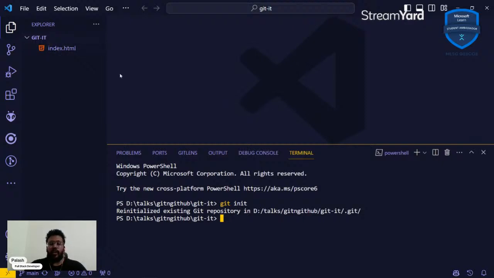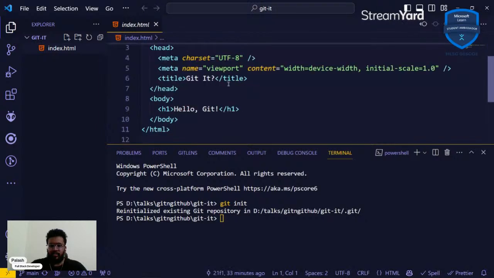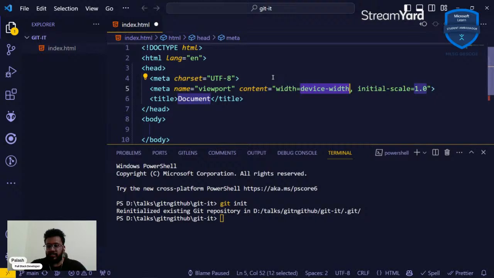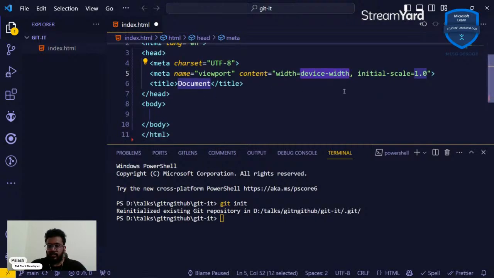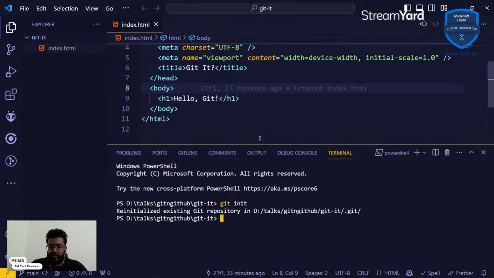If you go and create a new folder locally and run the command git init, you'll see a different message that the repository has been initialized, and that's all you need to do. Okay, and then we're going to be on the same page. I think this is a simple index.html. You can use the Emmet abbreviation shortcut to create this stuff. It's pretty simple, so let's move ahead.